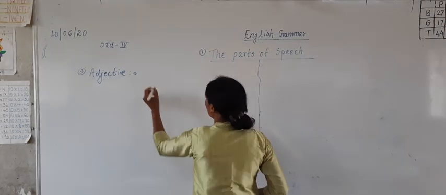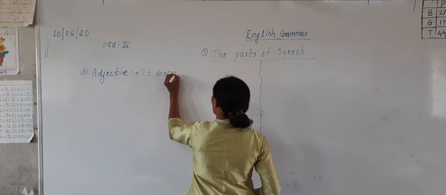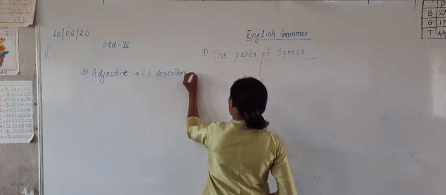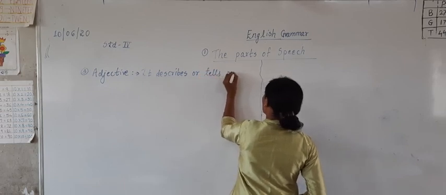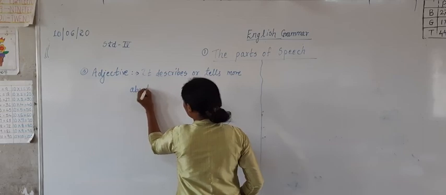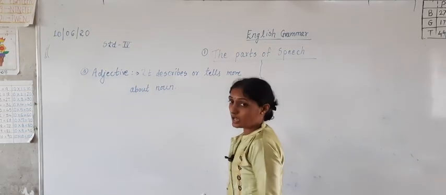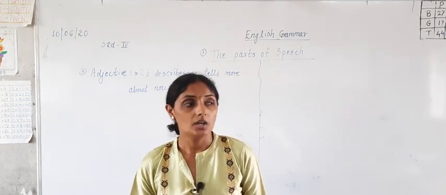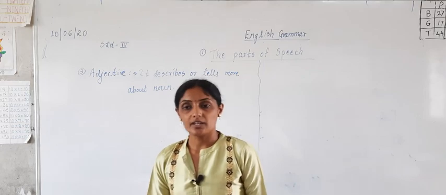Adjectives are the words that describe or tell more about a noun. Such words are known as adjectives. Let me take one example.